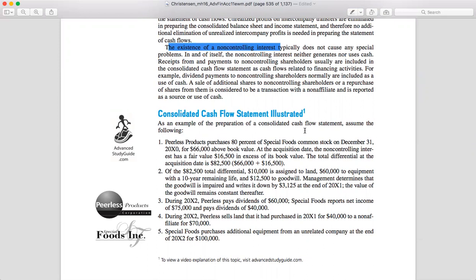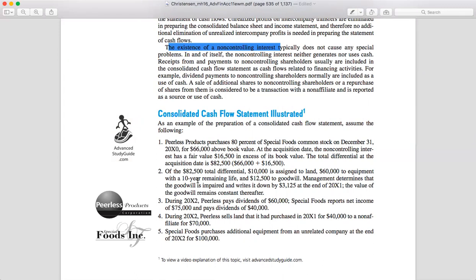Okay, so this is the example of the preparation of the consolidated cash flow statement. Peerless Product purchased 80% of Special's common stock for $66,000 above the book value. At the acquisition date, the non-controlling interest has a fair value of this amount. So there is a differential, right? There is a total differential around 82,500.